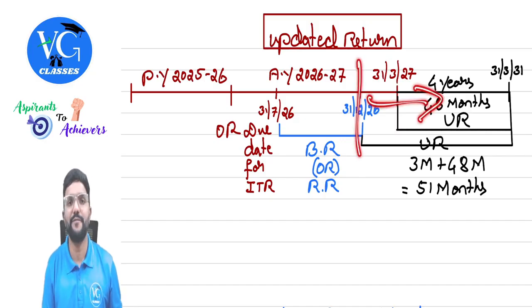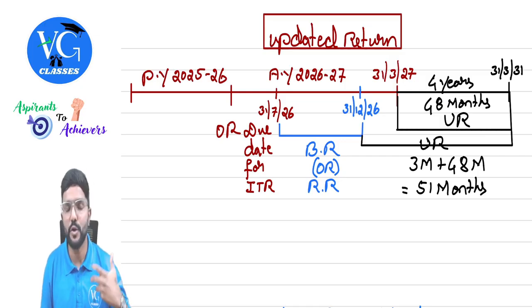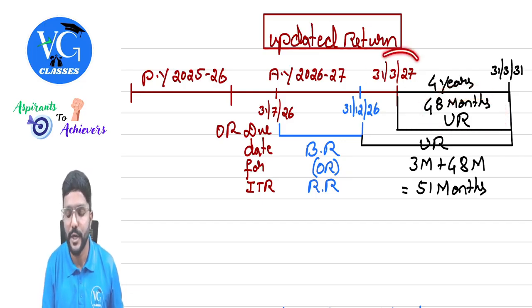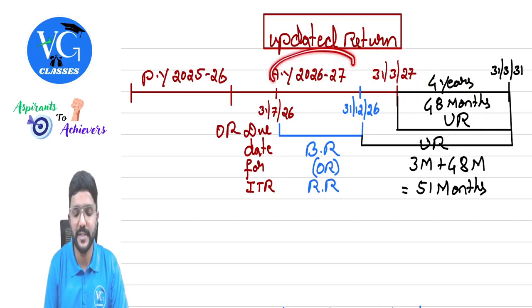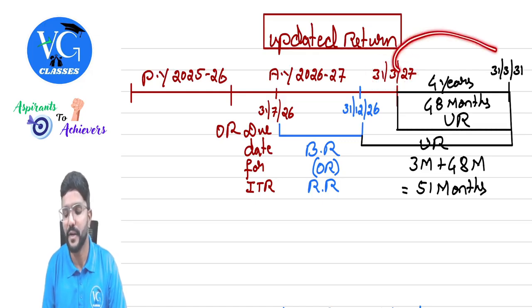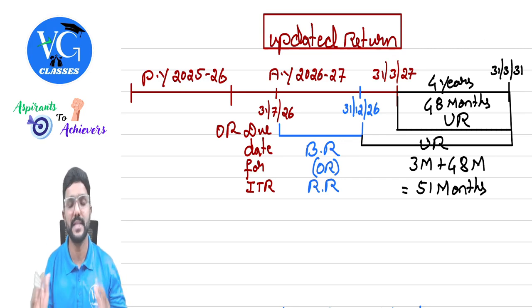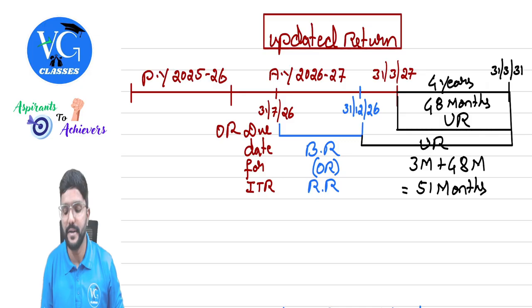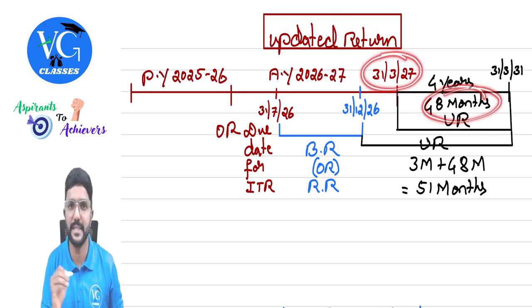But after that, if I want to change or update anything, what should I do? I have to file an updated return. And the timeline to file an updated return is 48 months totally from the end of the assessment year. So for us, the assessment year is 26-27, so the end of the assessment year is 31st March 27. From there, the assessee will have 48 months, which is equal to 4 years, to file the updated return. In the law, that is how they have given: the assessee has to file the updated return within 48 months from the end of the assessment year.